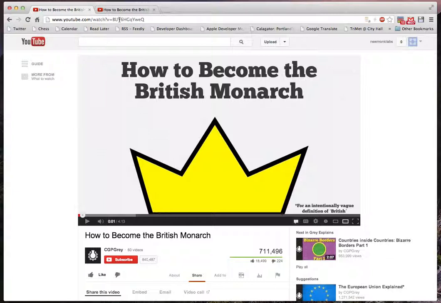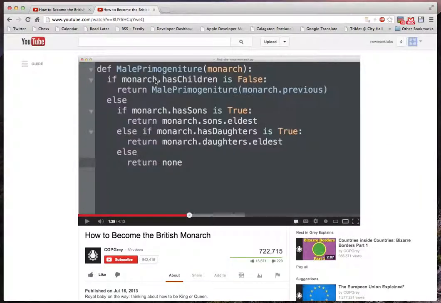Today was kind of awesome though, because in the middle of this sort of whimsical explanation of how the British monarch gets selected, there was this bit of Python code that actually does that selection. And like, this is actually real code. They put this in there, I'm guessing for sort of nerdy comedic effect, but it's real Python and it does what they said it does. And I thought that was fantastic.